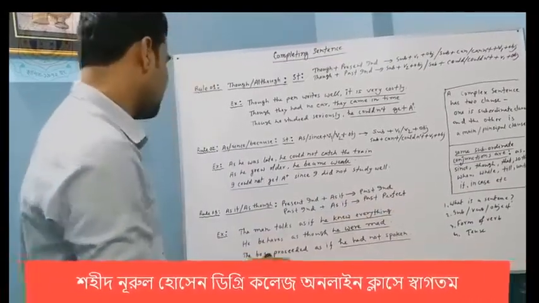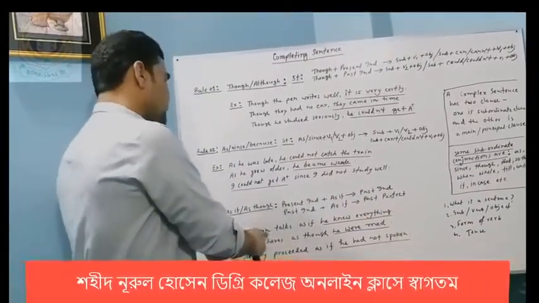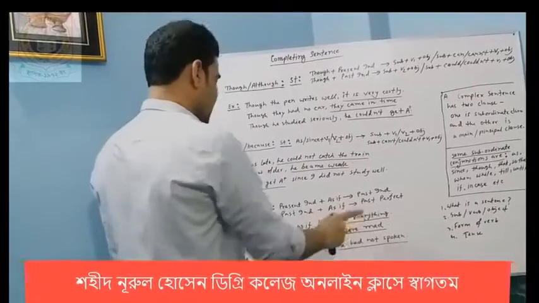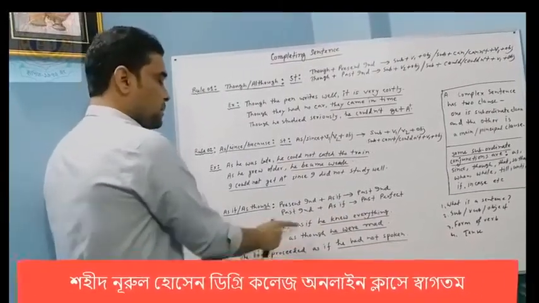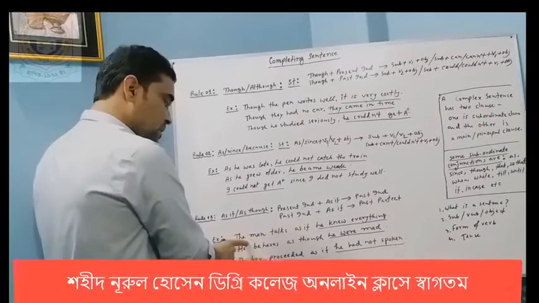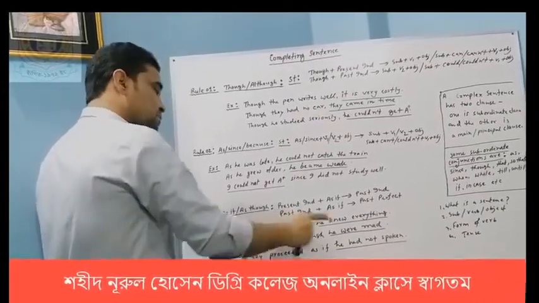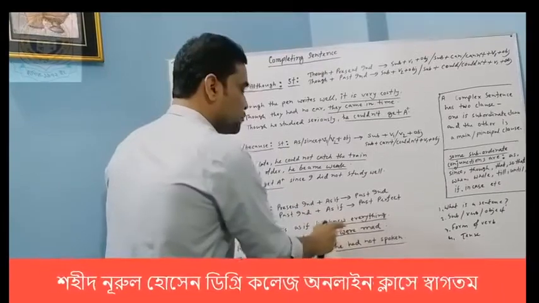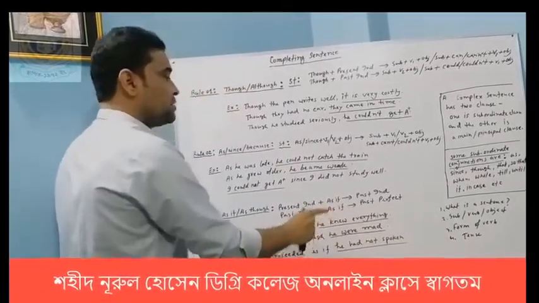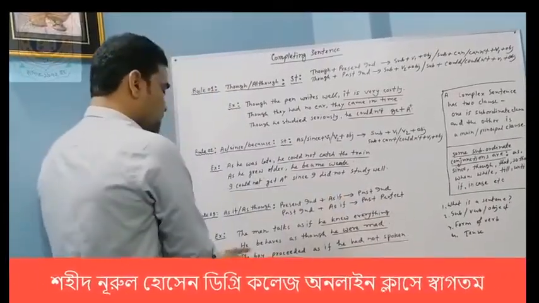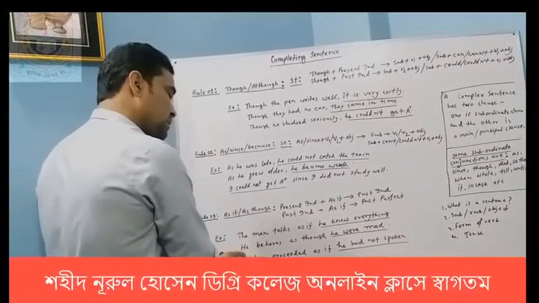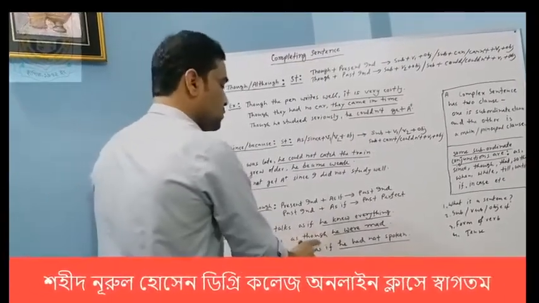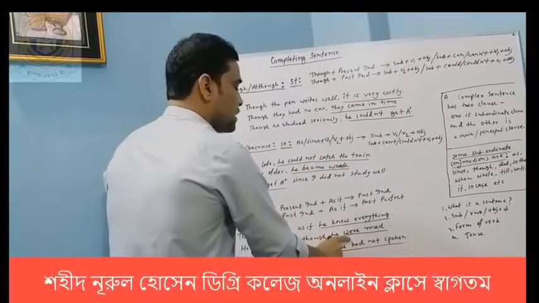So I am giving you some examples here. You see, the man talks as if he knew everything. Here you see, before as if, the first portion is present indefinite tense. So after as if, the portion would be past indefinite. Again, he behaves as though. Here, the first portion is also present indefinite tense. After as though, the sentence is past indefinite tense.